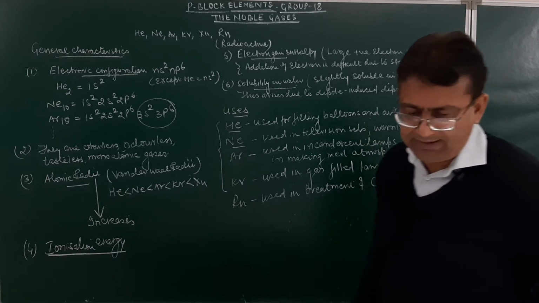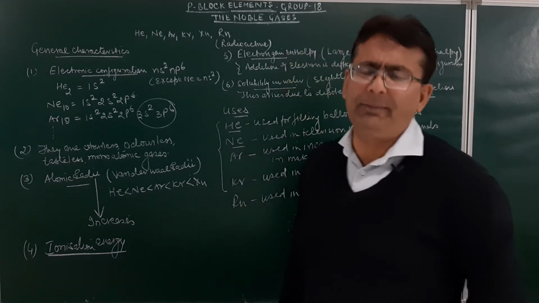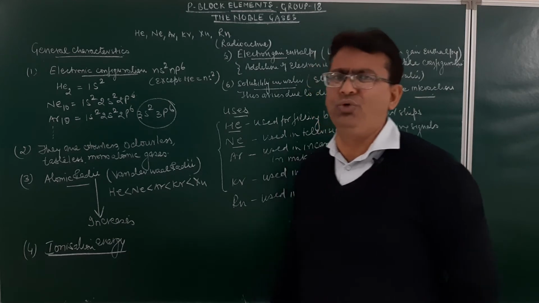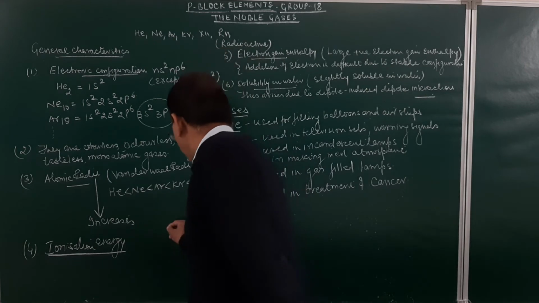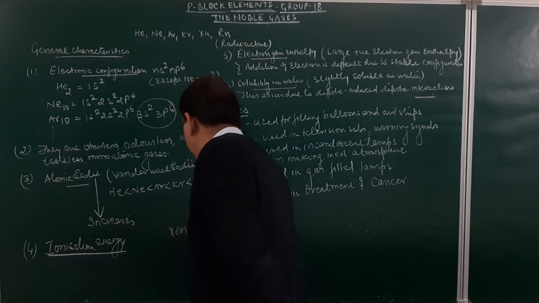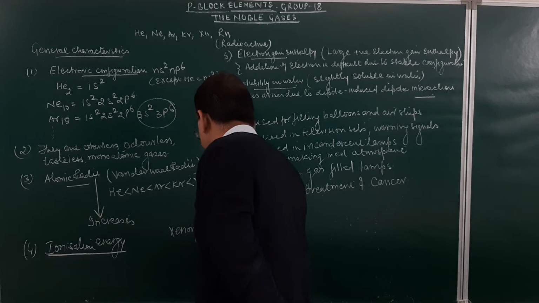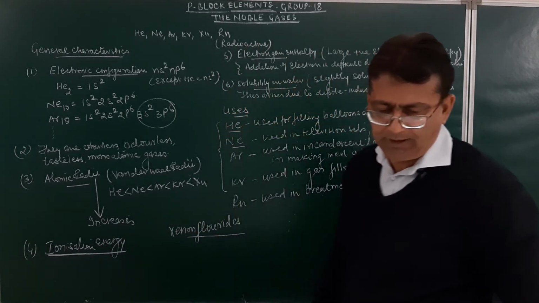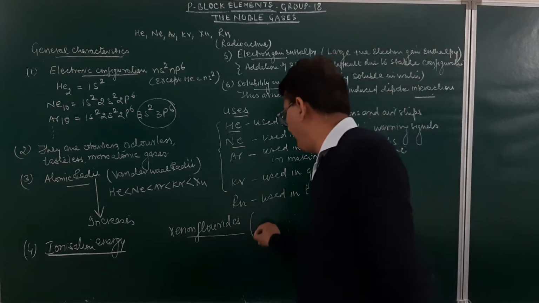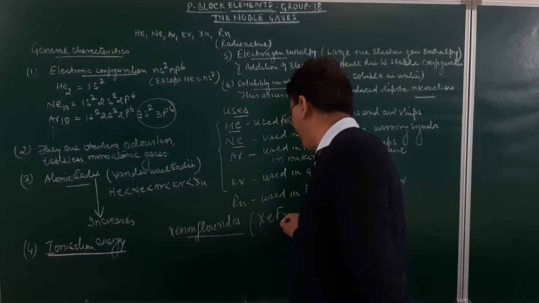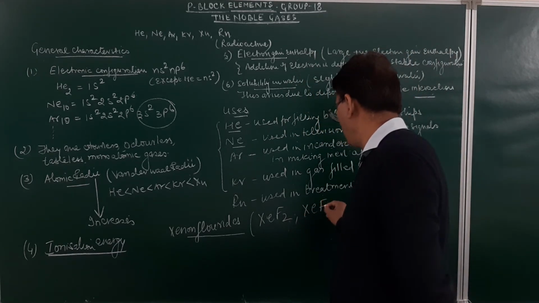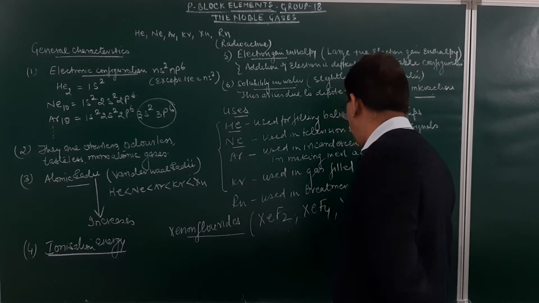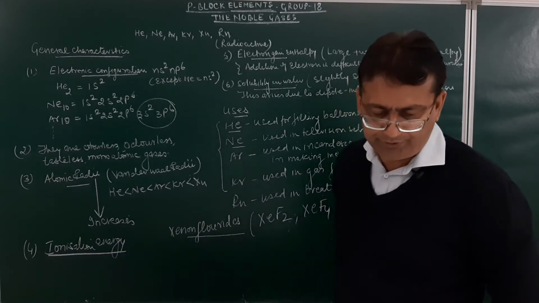Now students, in group number 18, we have to discuss some compounds. They do not form compounds other than a few because they are inert elements. And that will be xenon fluorides. In xenon fluorides, we have the compounds XeF2, then XeF4, and then XeF6. These are the compounds of xenon.